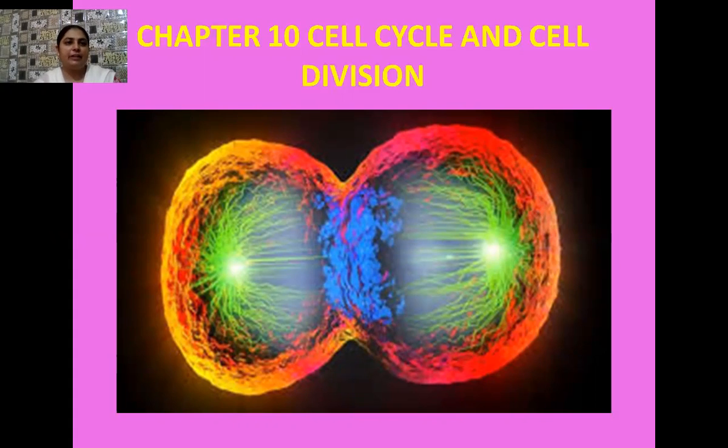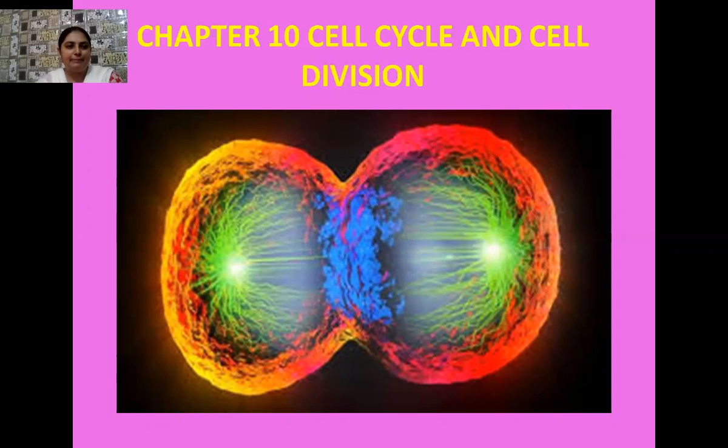So what is given in the introduction? In the introduction, it is given that all living organisms, whether they are unicellular or multicellular, always start their life from a single cell. But it is quite amazing that the complex organisms or the complex bodies are also starting their life from a single cell.